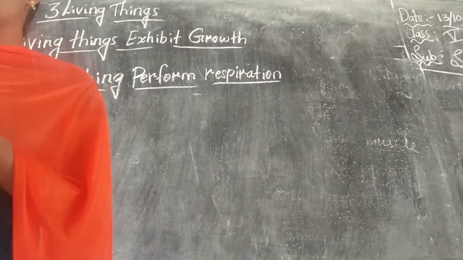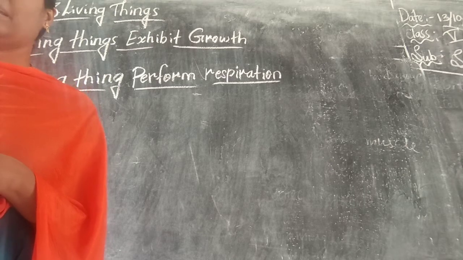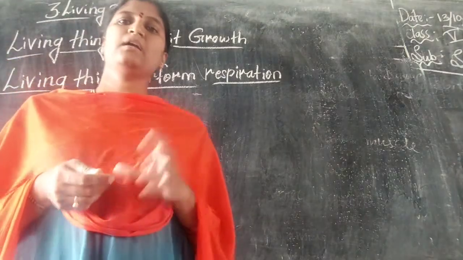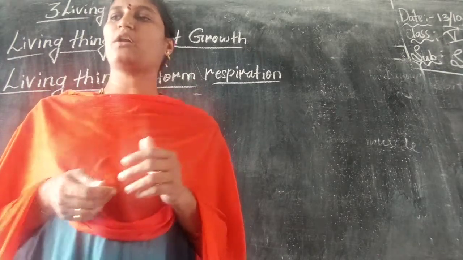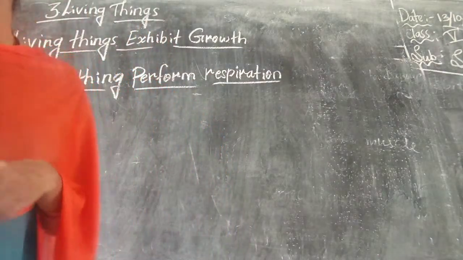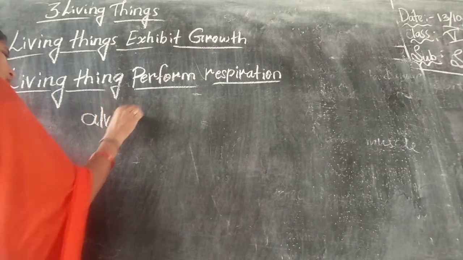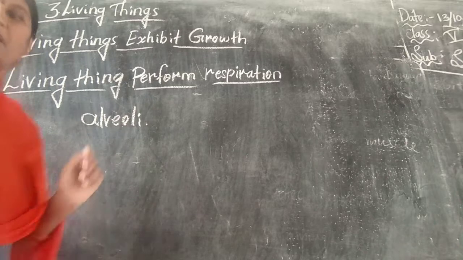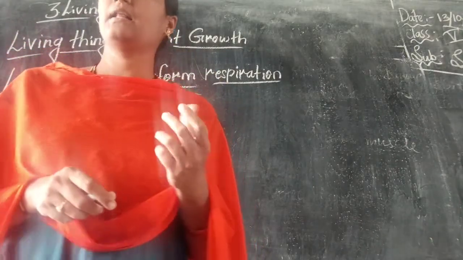And lungs are spongy structures made up of special cells called alveoli. Here, how are the lungs? Lungs are spongy-like structures and they are made up of a special kind of cells. What are they called? Alveoli. A-L-V-E-O-L-I. Alveoli means they are a special type of cell present in the lungs.